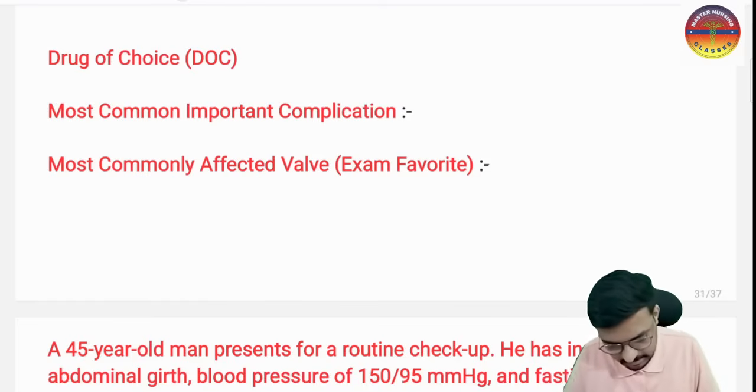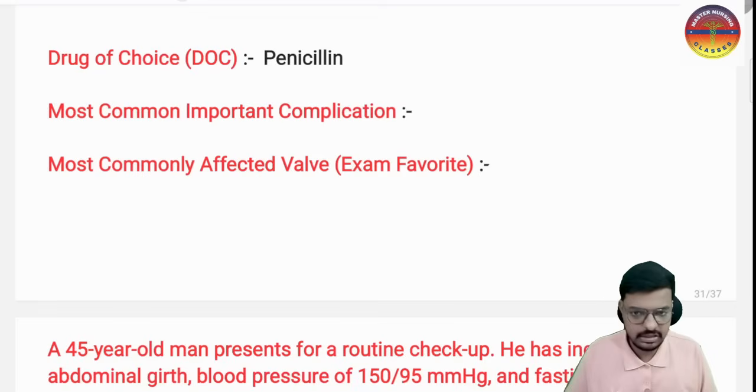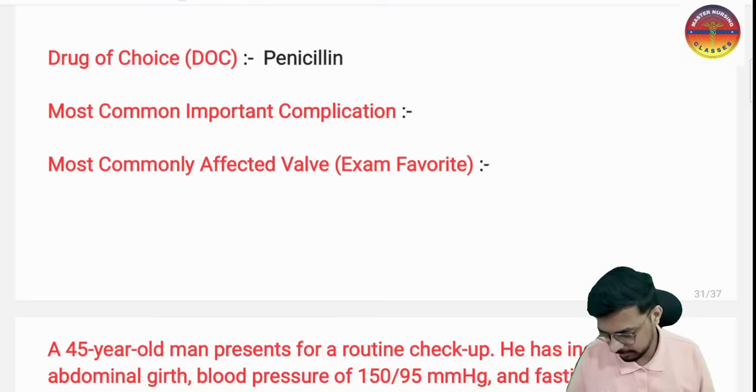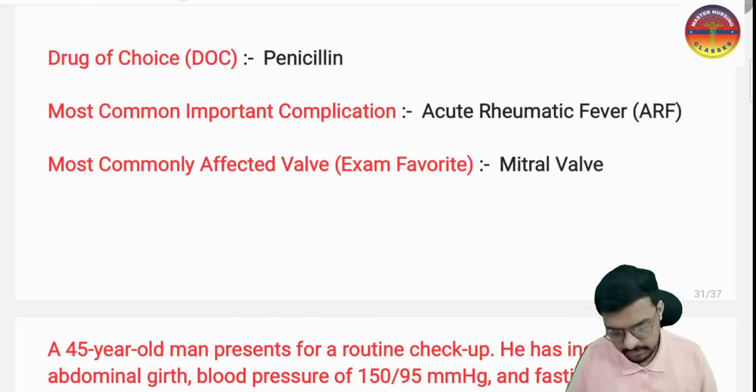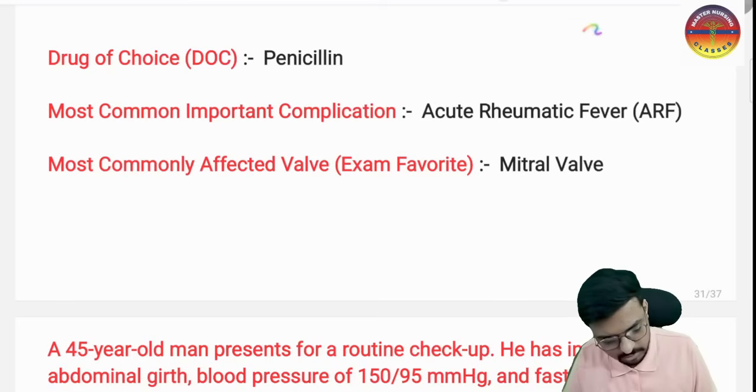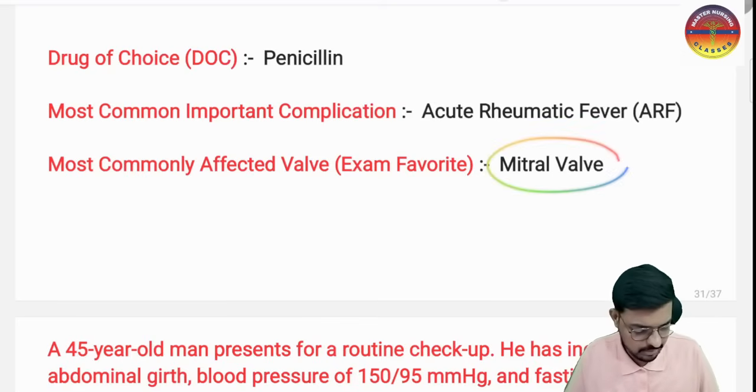Yes, very nice. We have penicillin as the drug of choice for scarlet fever. The next is the most common, very important complication of scarlet fever. If you are not treating this properly, it will get converted into acute rheumatic fever. So that is very important, you have to remember. And which heart valve is most commonly affected here? The same valve affected in rheumatic fever is the mitral valve.